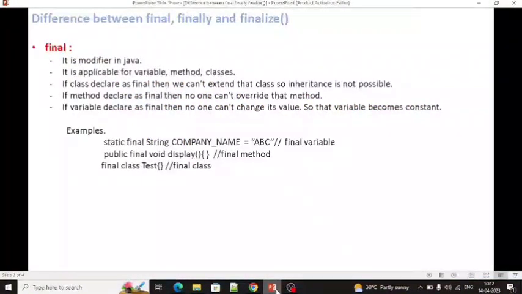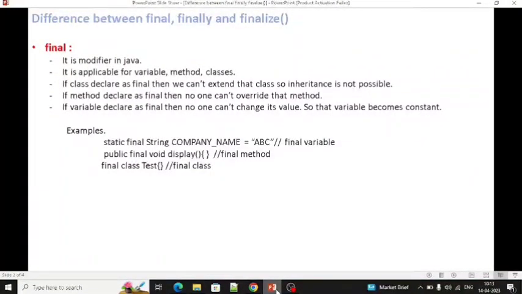So today we will see what is the difference between finally and finalize method. So final is the modifier in Java and we use this modifier with variable, method and classes. If we declare a variable as final, then no one can change its value, it will become constant. If we declare a method as final, then no one can override that method. And if we declare any class as final, then no one can extend that class. So in that case, inheritance is not possible.